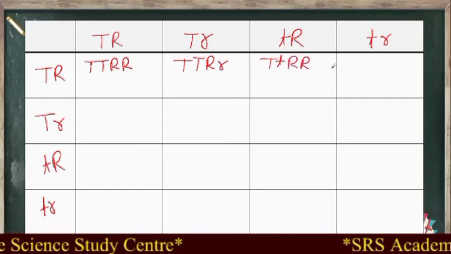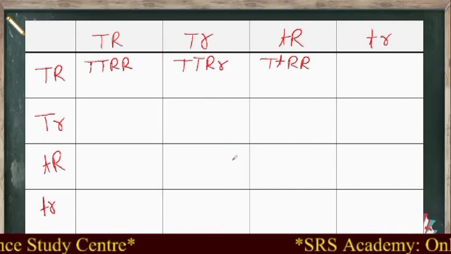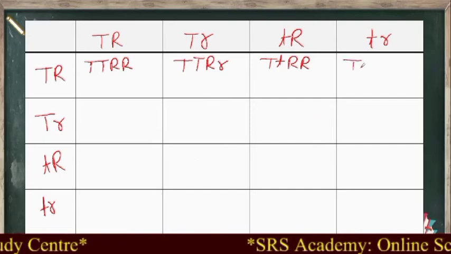So now I will complete this table. You can also practice in your notebook.